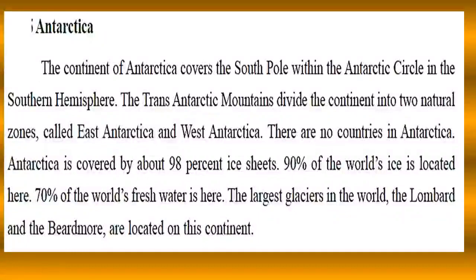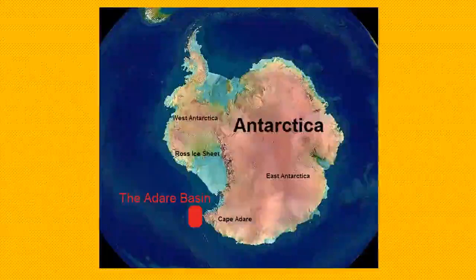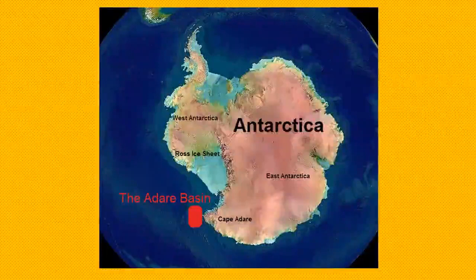It is because 98% of it is covered with ice sheets, and 90% of the world's ice is located here, and 70% of the world's fresh water also. The largest glaciers in the world, the Lambert and Beardmore, are located on this continent only. This is Antarctica, seen from the bottom. On the globe, it is towards the bottom, like this.